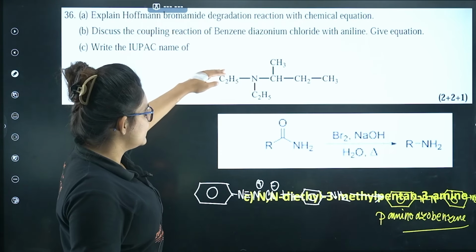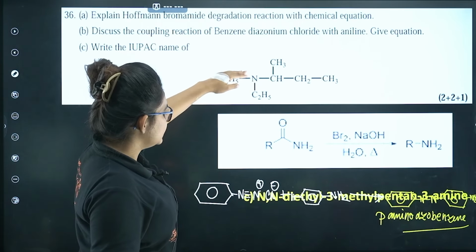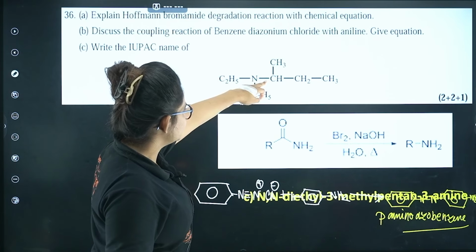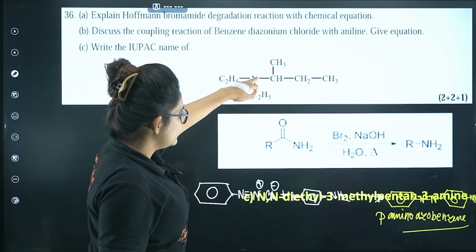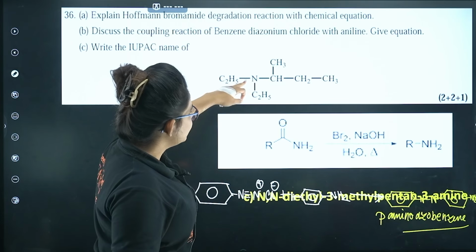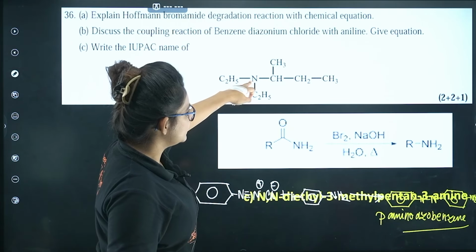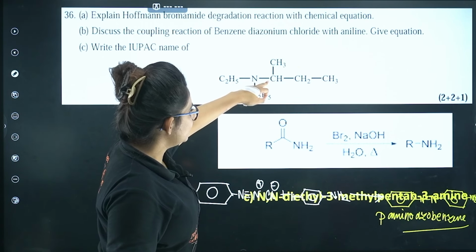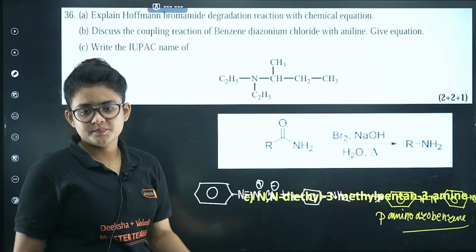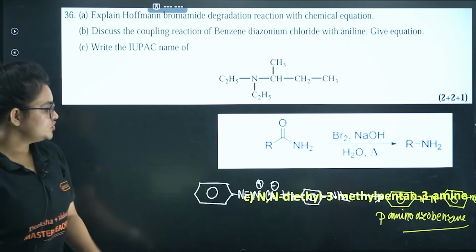N, N-diethyl, then 3-methyl, in the 3 position I am having methyl, and then pentane, in the 3 position itself I am having the amine, right? So pentane-3-amine, that's it. So how should you name it?